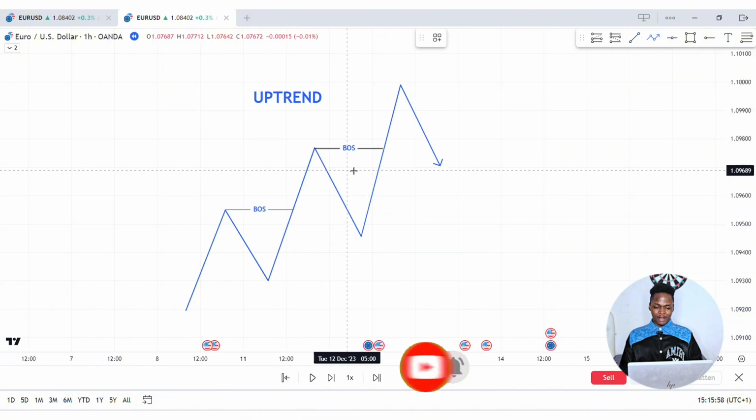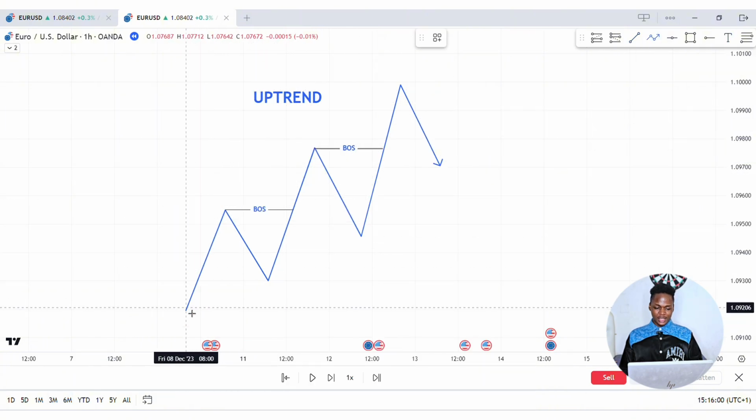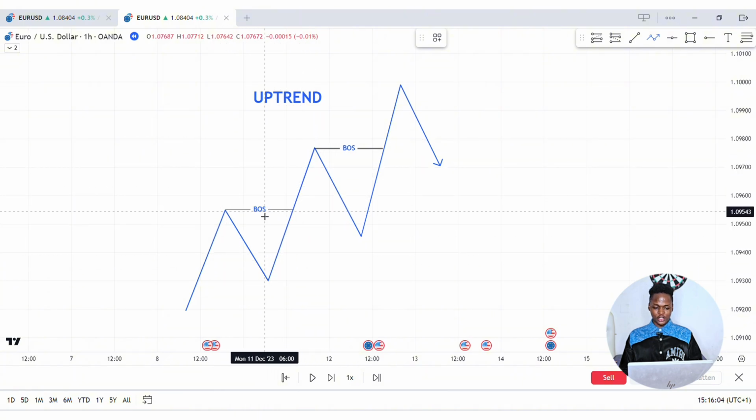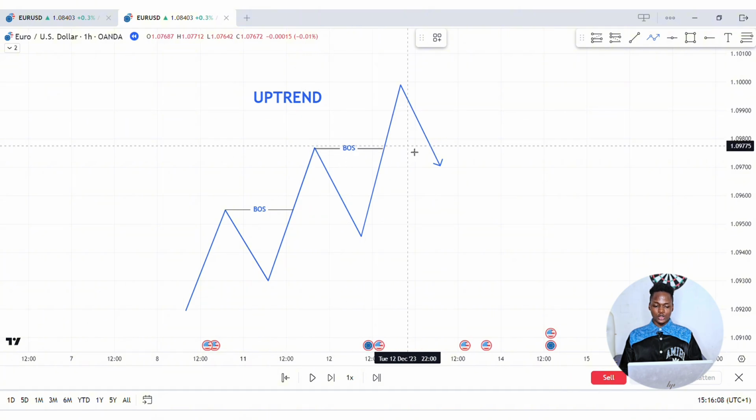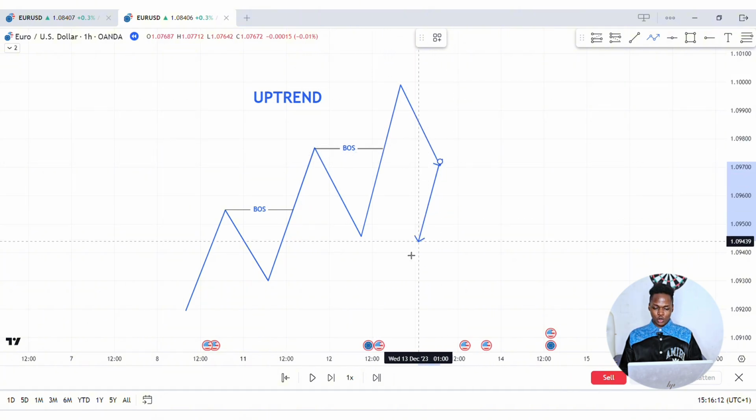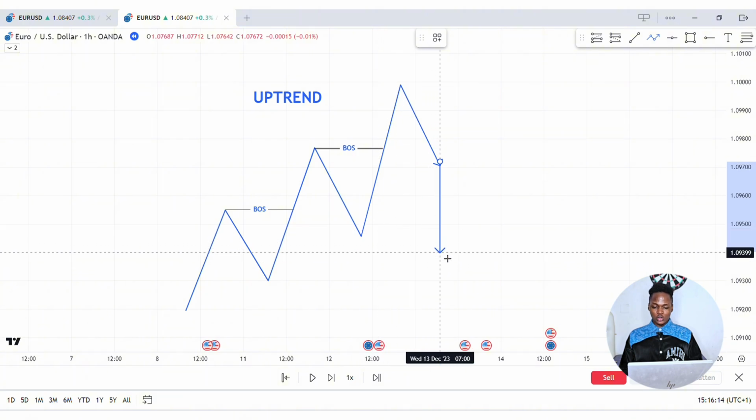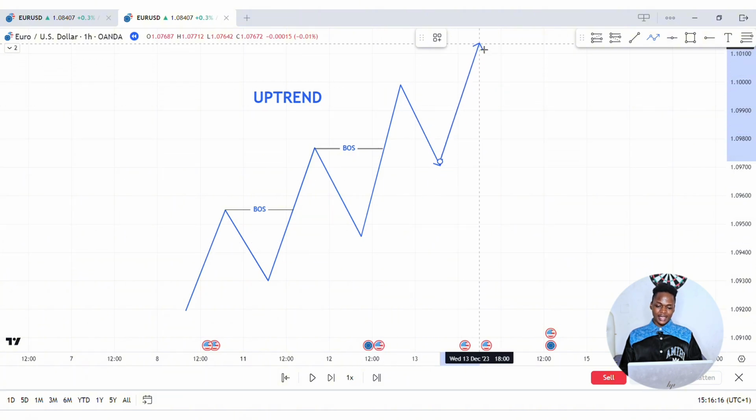You can see right here, we have an uptrend because why? Price is consistently breaking structure to the upside. You can see right here, price created the structure. It went back up to break this structure. It retraced back to the downside and it went back up to break this structure to the upside. So we don't want to see price breaking structure to the downside. I don't want to see price coming down to close below this point. We want to see breaks to the upside in an uptrend. Now, what I'm saying is that there's going to be a time whereby price is going to struggle to continue going higher.